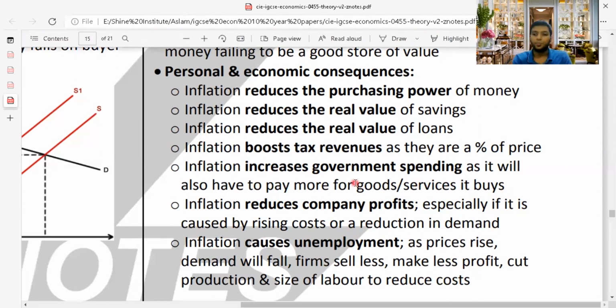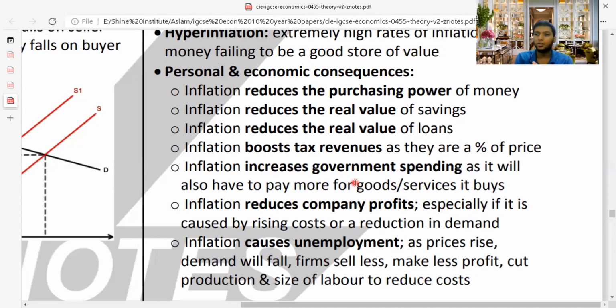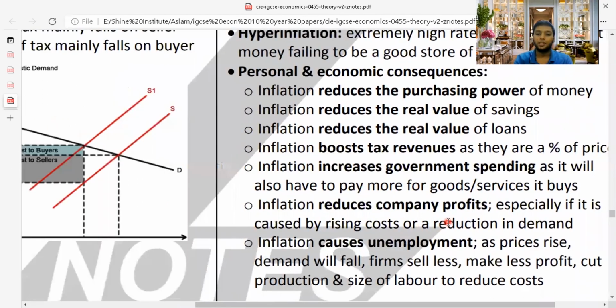Inflation reduces companies' profit. Actually, how can inflation reduce the company's profit? If inflation increases the level of prices, the raw material prices will go up, and that will reduce the profit the company is having, especially if it is caused by rising cost or reduction in demand. So people don't want that product anymore, or if the cost of production is increasing, then of course the company's profit will decrease.